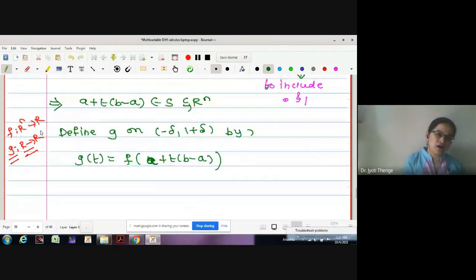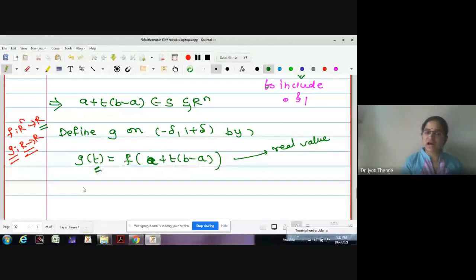What is the nature of R? Domain, codomain side, R is real value, no? Therefore, what is this value? Is it real value? Yes. Therefore G, defined on one variable, takes a real value. Therefore, what is the nature of G? It is R to R.